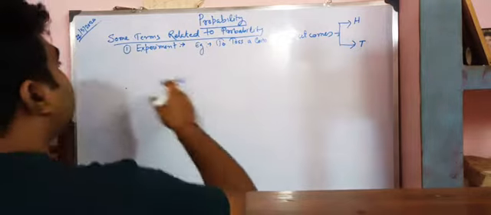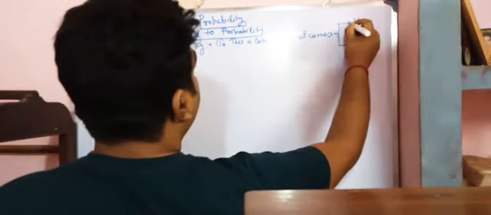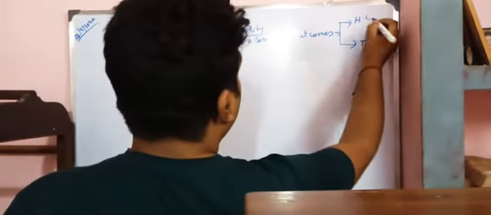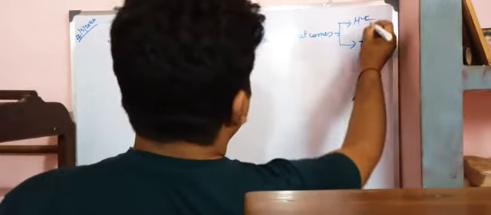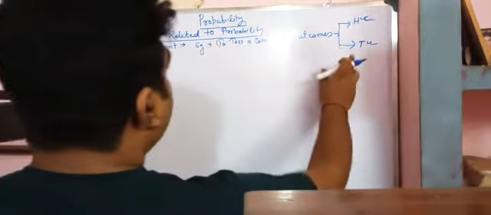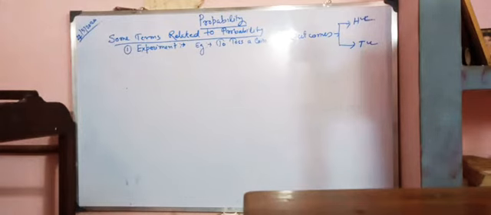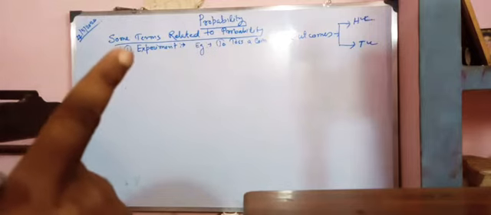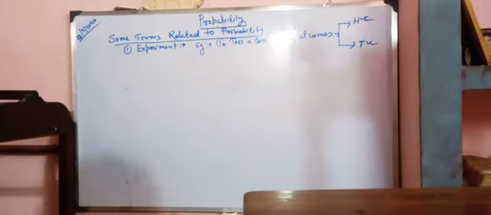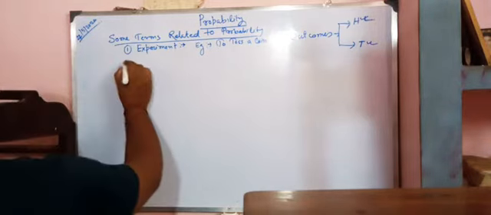Next, it is given that each outcome, this one outcome and this one outcome, each outcome is called an event. I am giving you the definition from the R.S. Agarwal math book. In R.S. Agarwal it is given that each outcome is called an event. Next, come to random experiment.